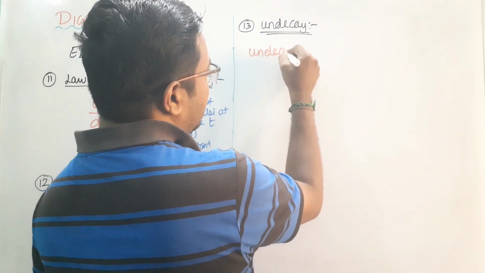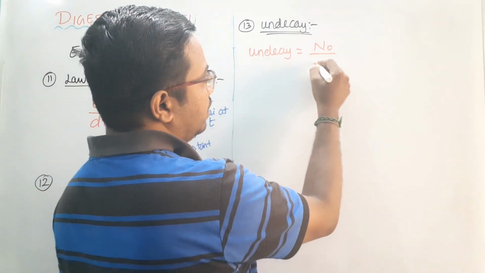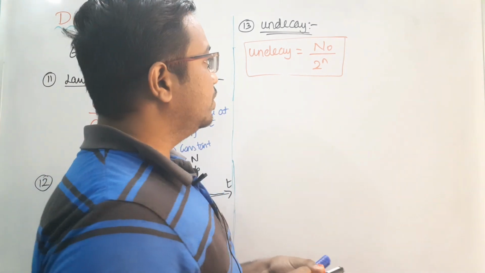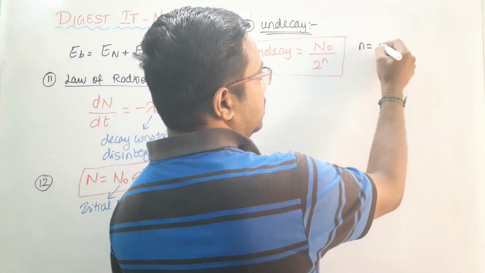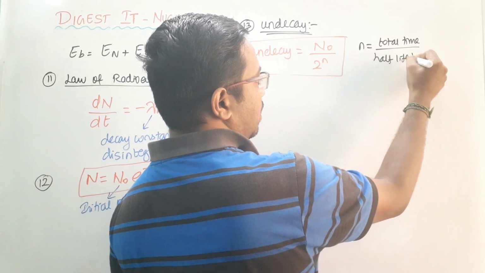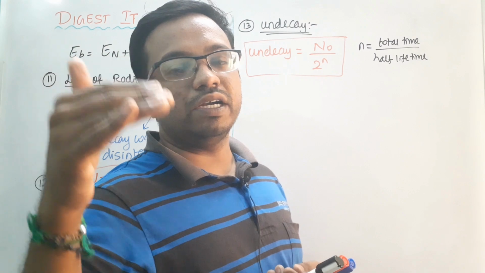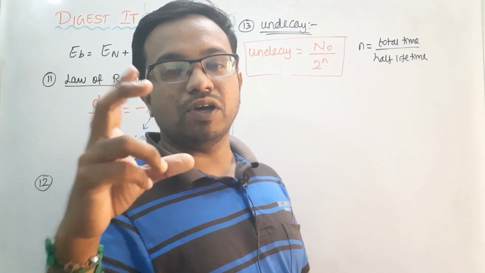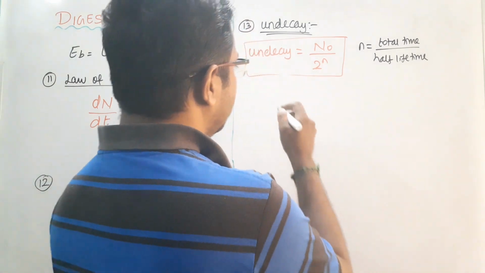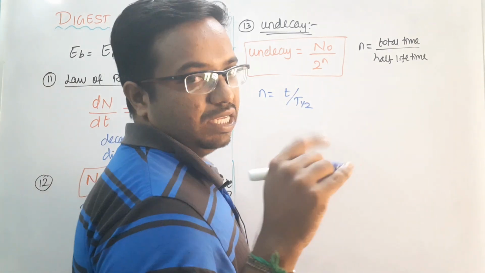Undecay is equal to the number of nuclei present initially divided by 2 to the power n. This is the formula for calculating undecay. The n can be written as total time divided by half-life time. Half-life time is this: if your element has 100 nuclei and it disintegrates or decays into 50 nuclei, so half of the nuclei have decayed, that is what we call the half-life time. So we can write n is equal to total time t divided by half-life time, written as t suffix 1 by 2.